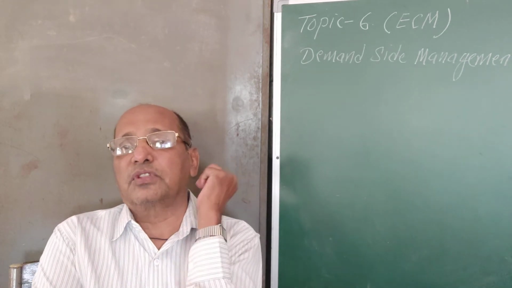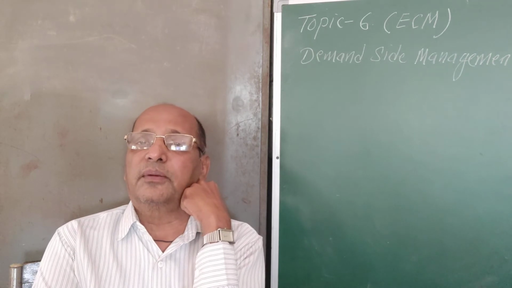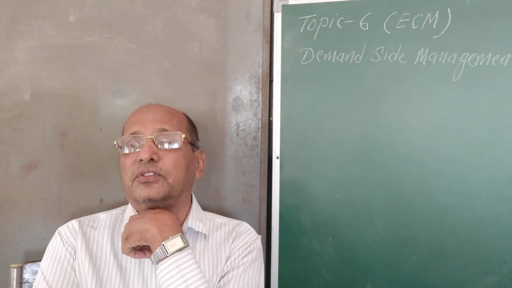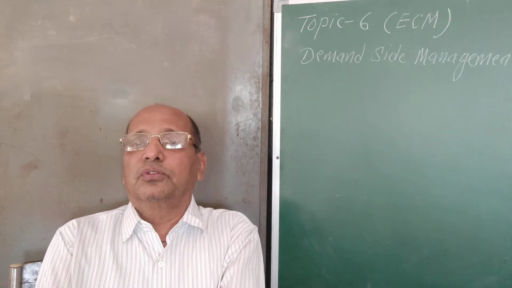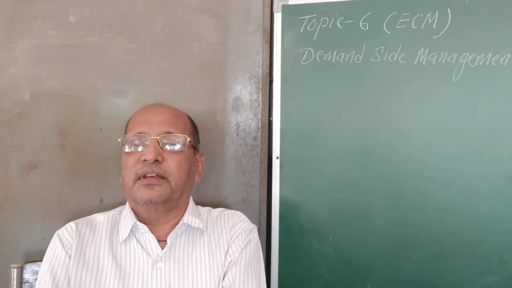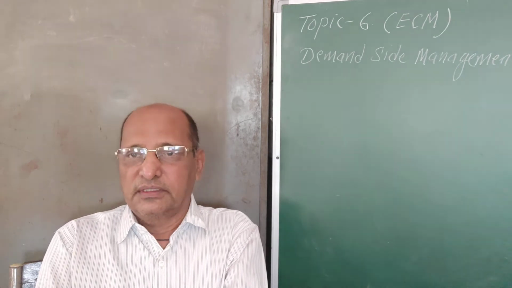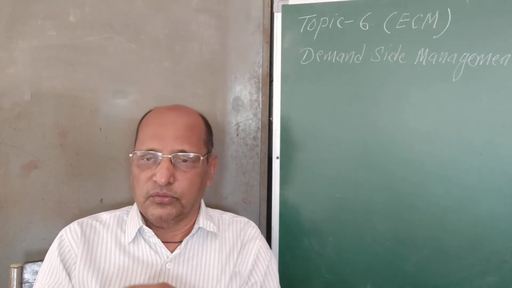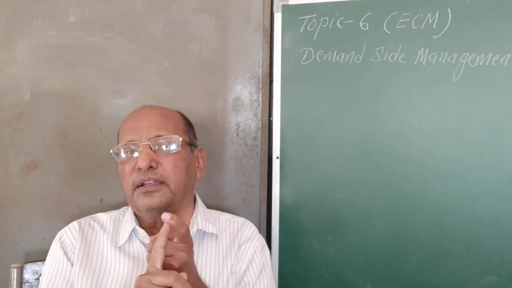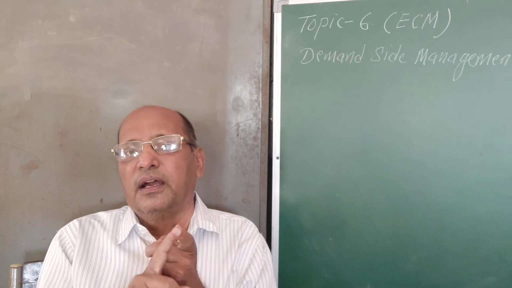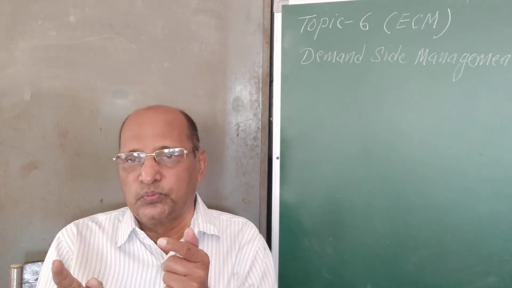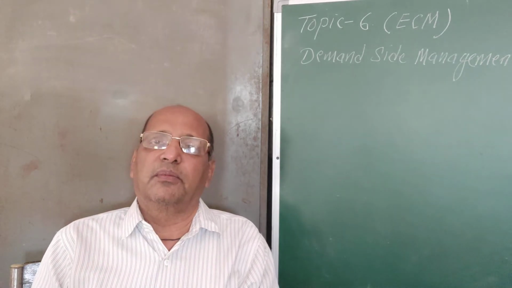So the consumer has to be charged on the basis of 75 kVA for the whole year, and whatever unit consumption is there, it is shown by the meter. So according to 6 rupees 50 paisa or 7 rupees per unit, it will be charged as the running charges, or it is called the unit charges. So two-part tariff is like this: fixed charges according to contract demand or maximum demand, and unit charges according to units consumed. So the sum of the two will be the total bill of the consumer.